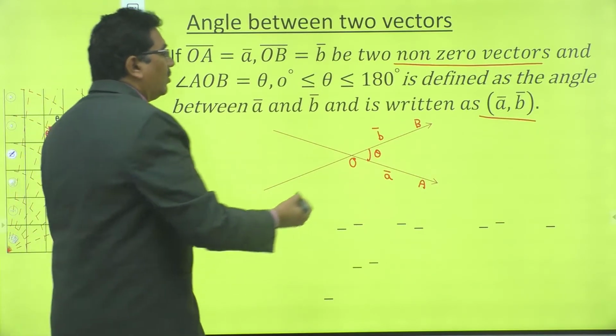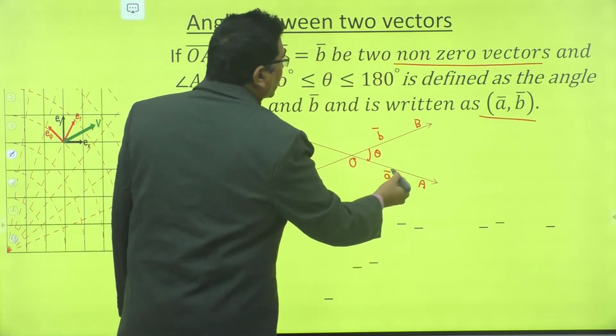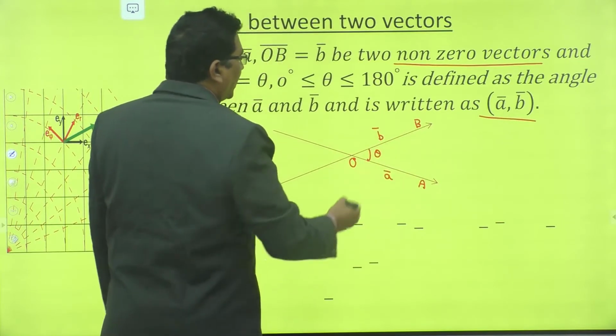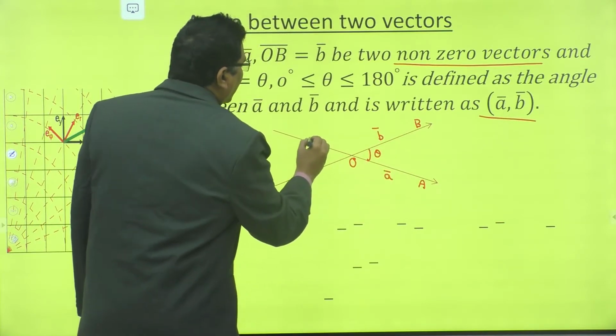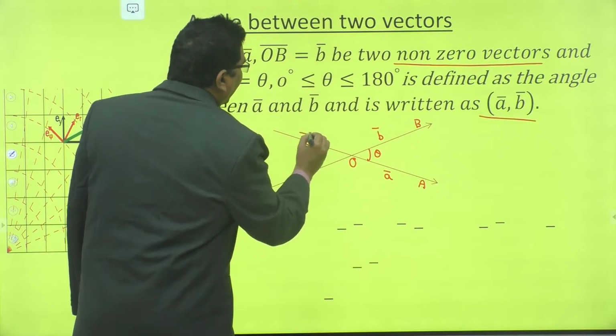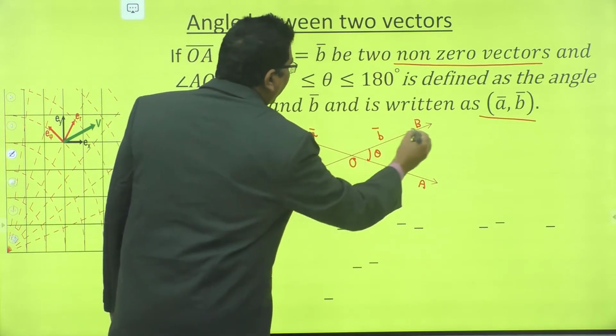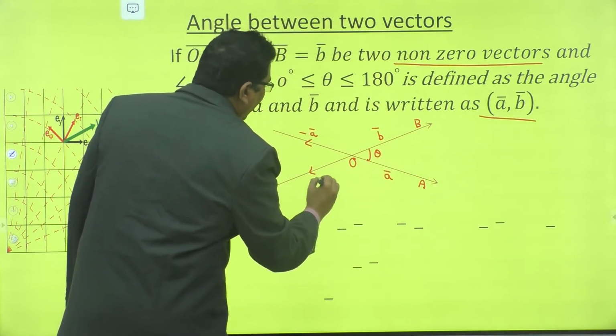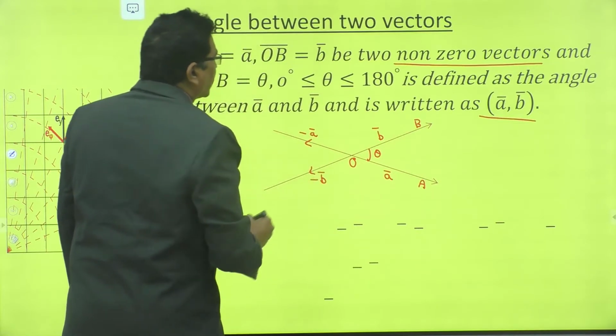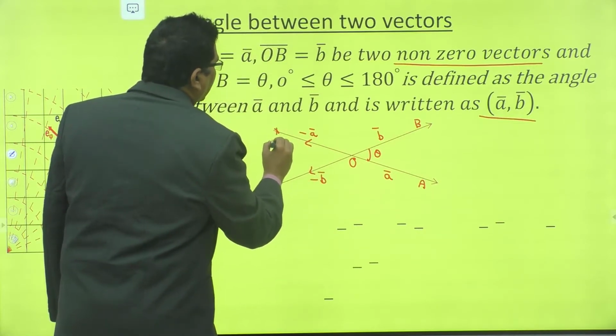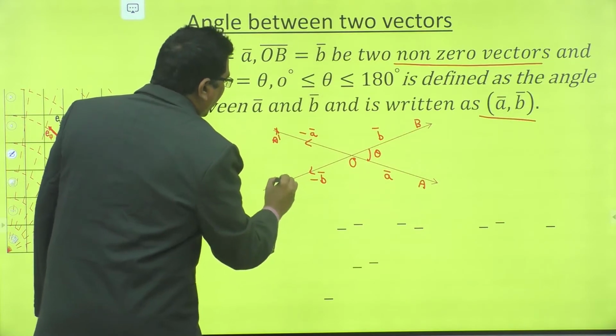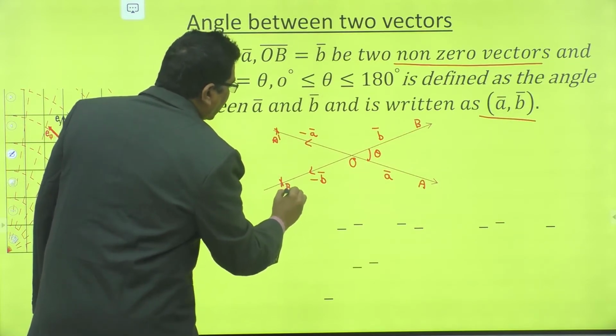Now these are the two vectors A bar and B bar. This is A bar, this is minus A bar, this is B bar, this is minus B bar. Suppose this point is A dash, this point is B dash.